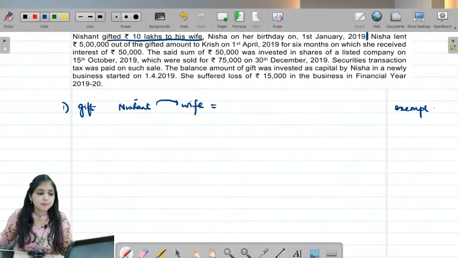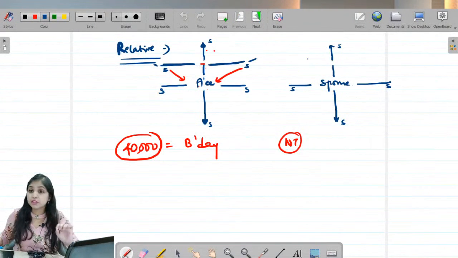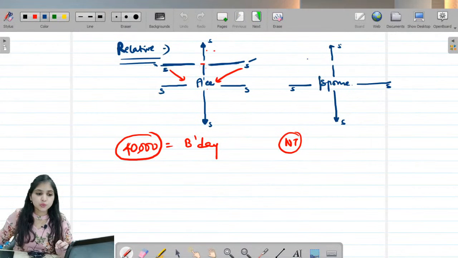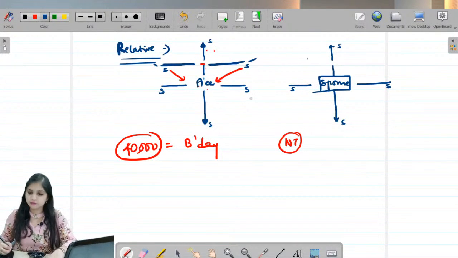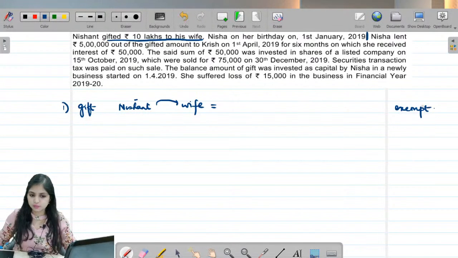Why exempt? Because gift from spouse is exempt. When I had shown you the definition of relative, I told you even spouse comes under relative, right? So gift received from spouse will always be exempt. So even this will be exempt.